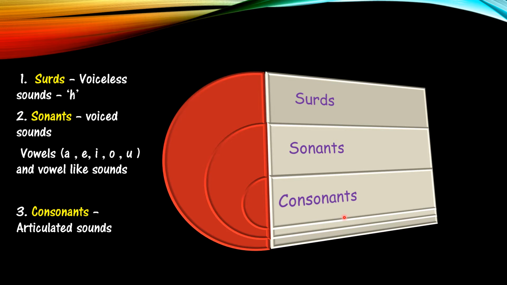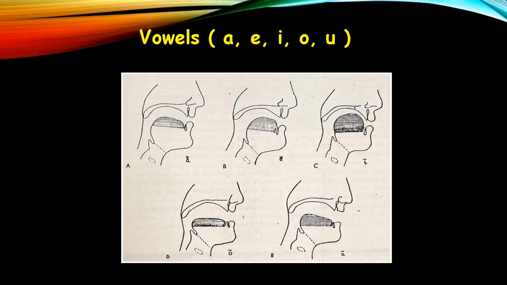Consonants are articulated sounds. They are produced by obstruction of air from the mouth. Okay. So as we already said, the vowels and vowel-like sounds are sonants. Okay. And which are vowels? A, E, I, O, U. Okay. Let's see how these letters are produced. This is a picture showing how these letters are produced.